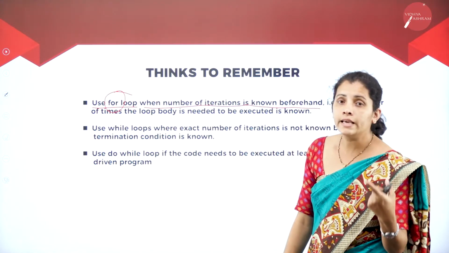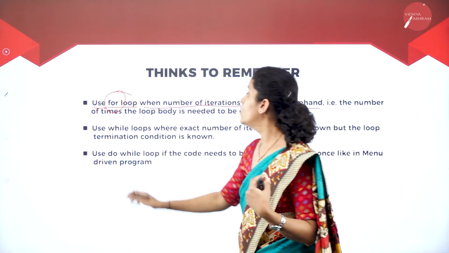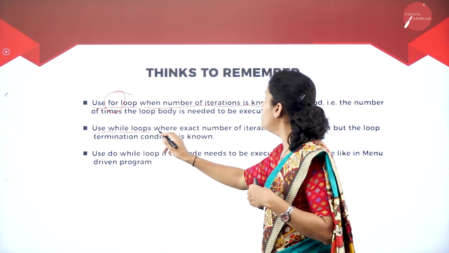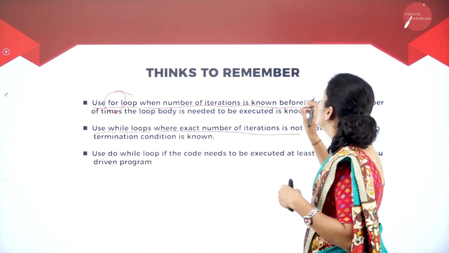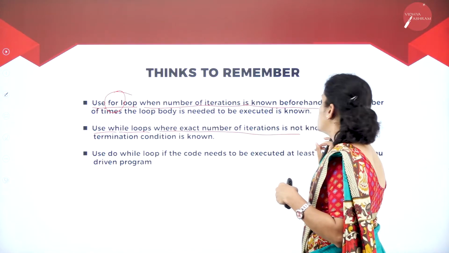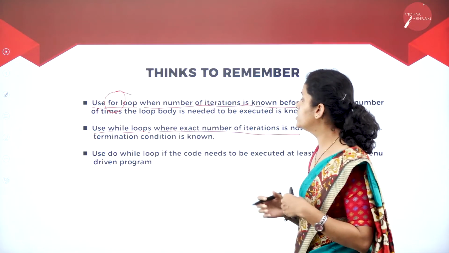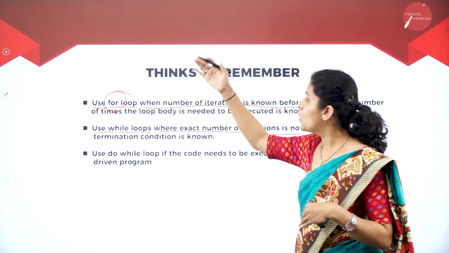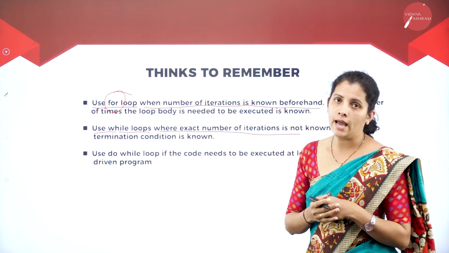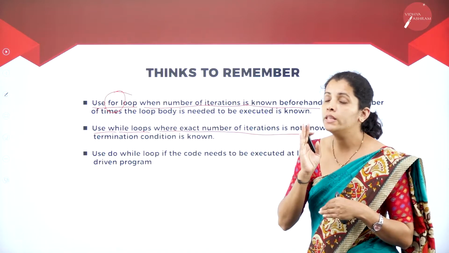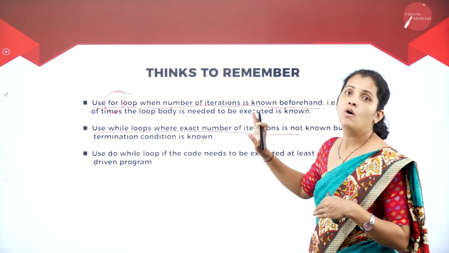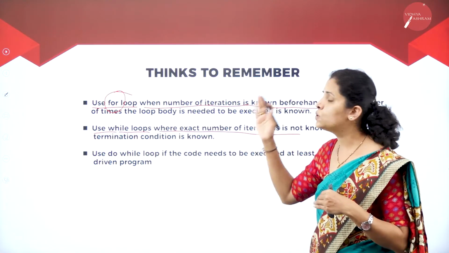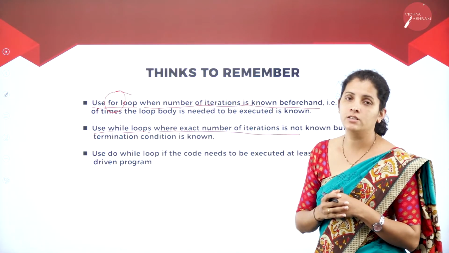Then what's the next point I want to remember here? Use a while loop where the exact number of iterations is not known but the loop termination condition is known. That means I don't need to know the exact number of times I'm going to repeat the statement, but I must know the termination condition.